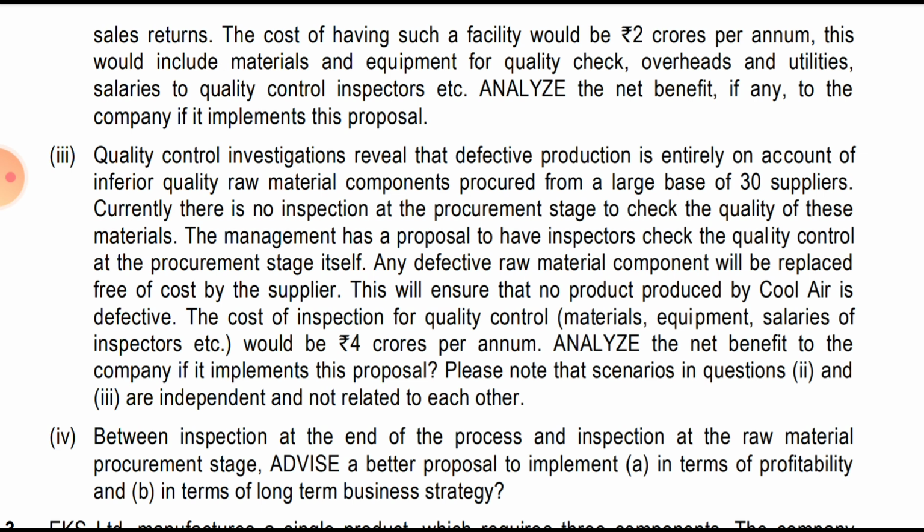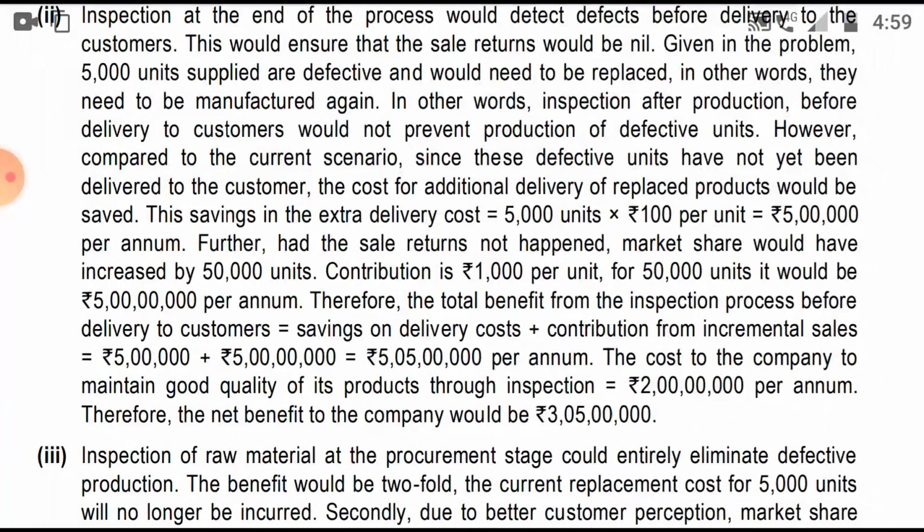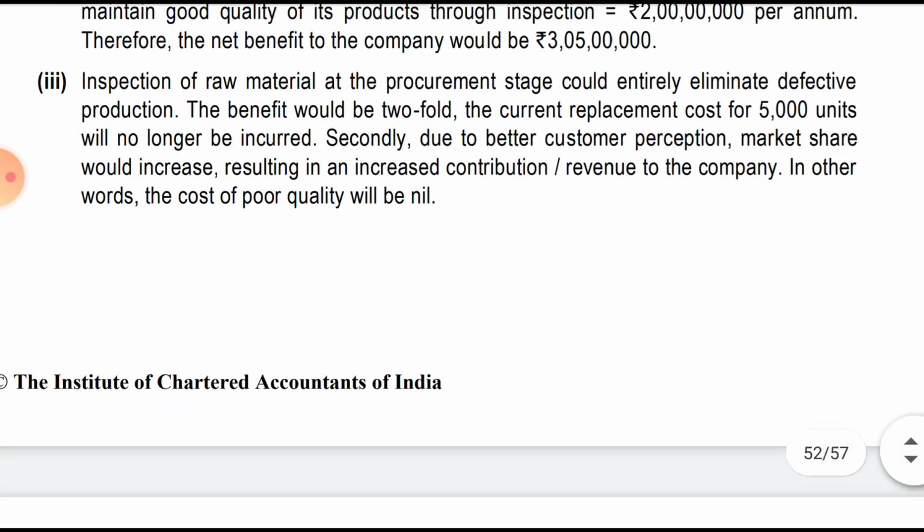The gain would be 5 crore because there won't be any sales return. And in the second part we had saved only 100 rupees, the delivery cost, and in this we will save all, that is 900 plus 500 plus 100, that is 1500, for the entire 5000. So 75 lakh we will save. So it will be worked out as 5 crore plus 75 lakh minus 4 crore, which amounts to 1 crore 75 lakh. We'll run through the solution.